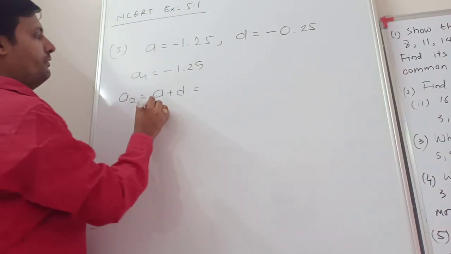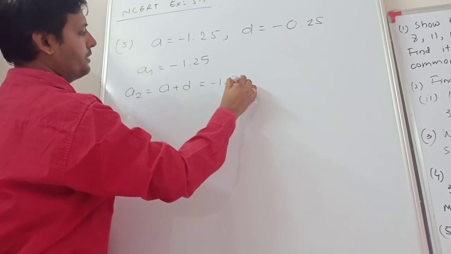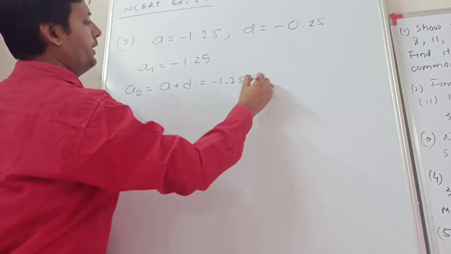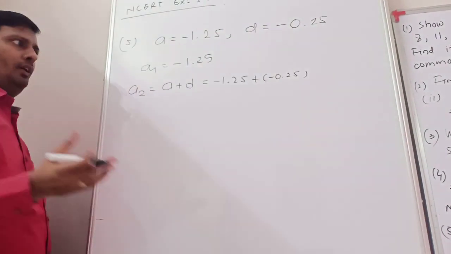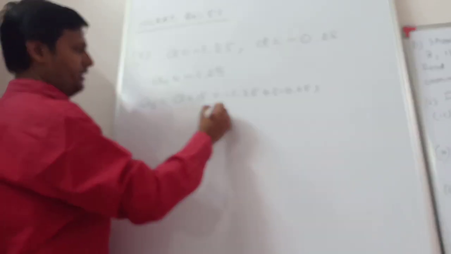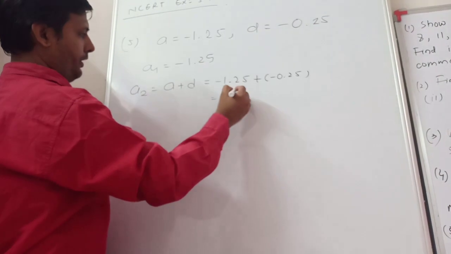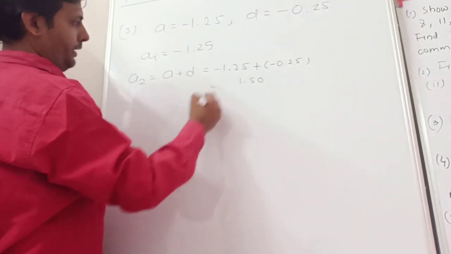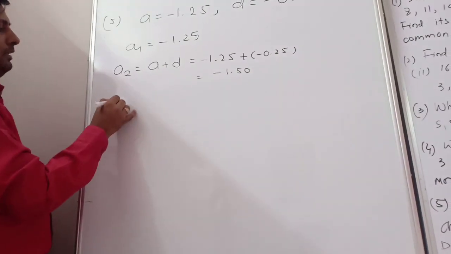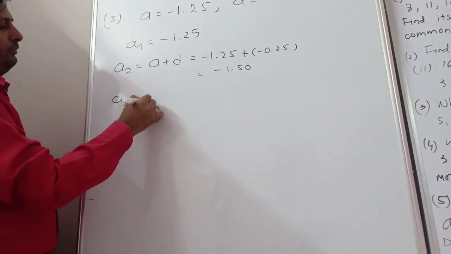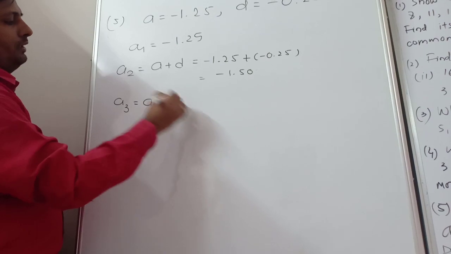So minus 1.25 plus minus 0.25. Both negative, then same sign, always addition. So 1.25 and 0.25, 1.5, but negative. Clear? Greater number sign.